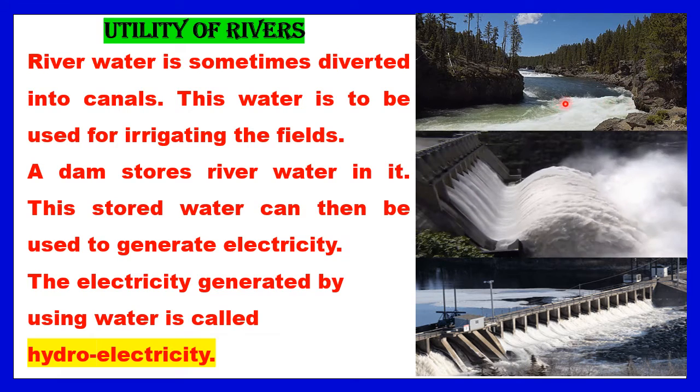A dam stores river water in it. Say for example Krishna Raja Sagar Dam, Tungabhadra Dam. So the stored water can then be used to generate electricity. What is hydroelectricity, children? The electricity generated by using water is called hydroelectricity.